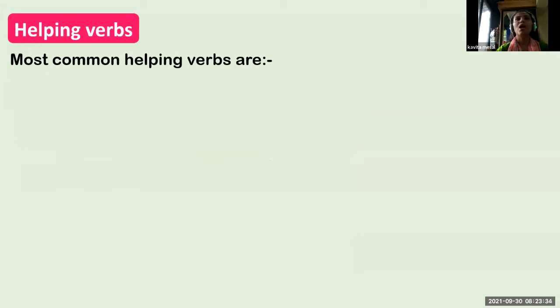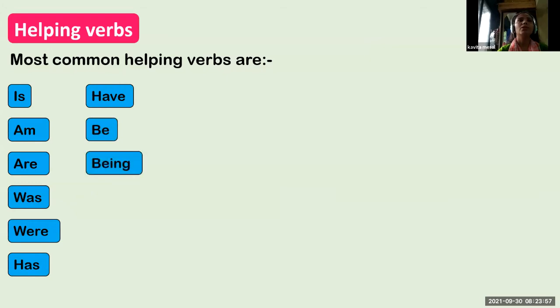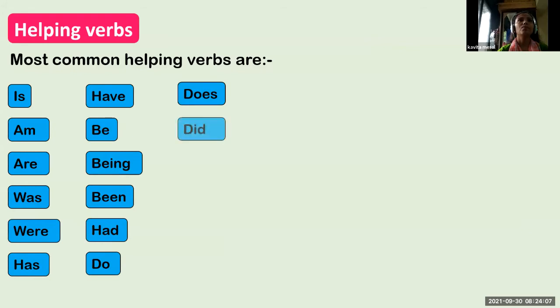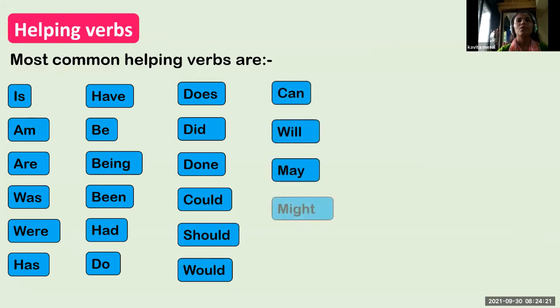We will read some helping verbs: is, am, are, was, were, has, have, be, being, been, had, do, does, did, done, could, should, would, can, will, may, might.